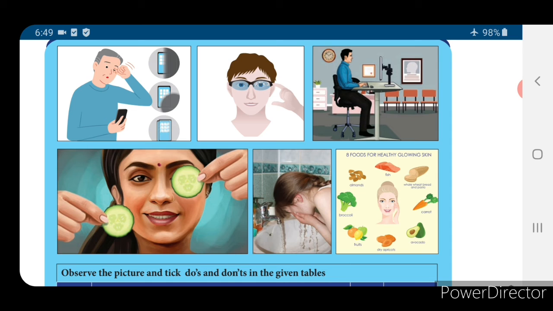So you fix some proper time for the usage of the phone. Whatever is needed, you observe through the phone. That will give good health to your eyes. To avoid eye sickness, what you can do is, every 15 or 16 minutes, you can close your eyes and open them, and you can wash your eyes with cold water, keep cucumber on your eyes, and take a balanced diet. Taking a balanced diet, you can keep your eyes in a good manner.